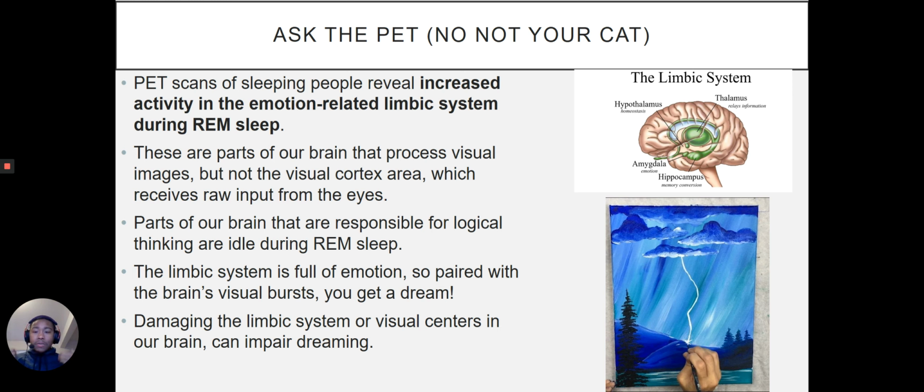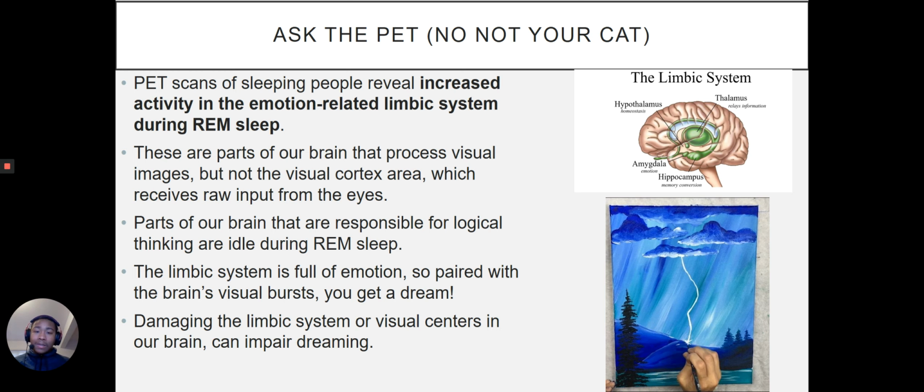Now, there is a difference between receiving raw information. So as you look right now, you are receiving information through your eyes. You're seeing this PowerPoint in this video. That is different than processing the visual images. Okay. So once the image comes in, that's the first step. Then the actual process, that integration, remember Space Command, that part is very different than the reception. And so we know that this part of our brain is processing the visual images.